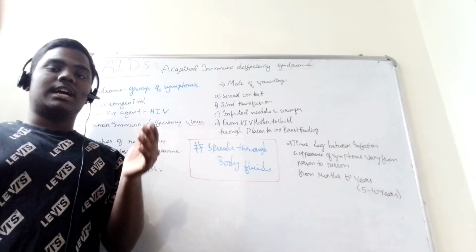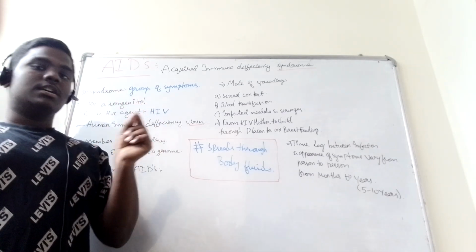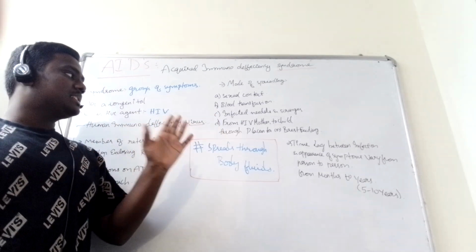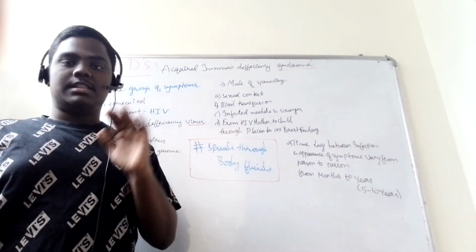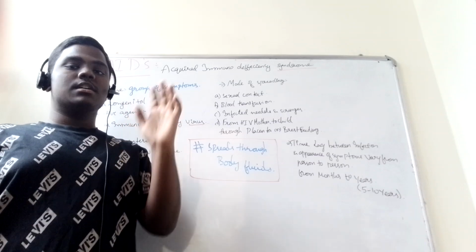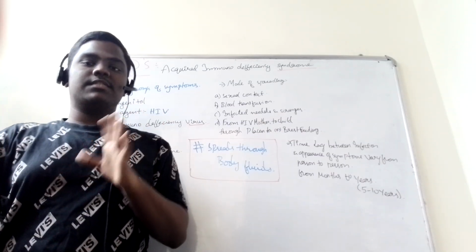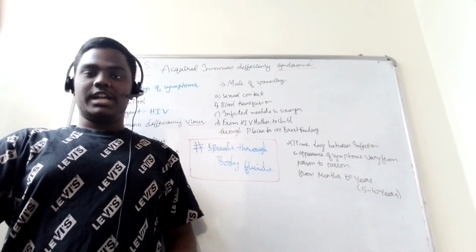So there is a small chance of getting confused that AIDS may be a congenital disease. That's a different thing. But among modes of spreading, an HIV mother can transfer AIDS to the baby. The mother has HIV, and the baby born to her will also have HIV.